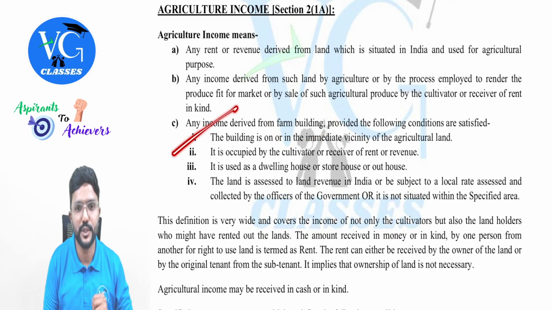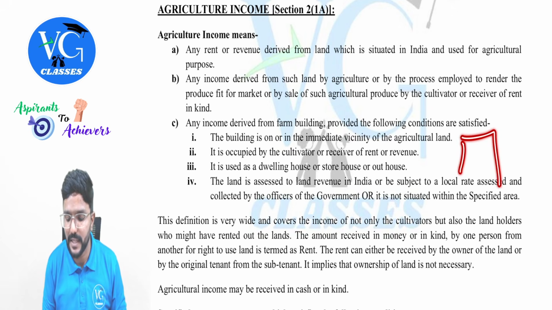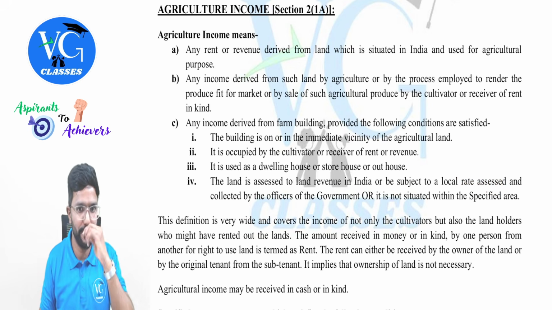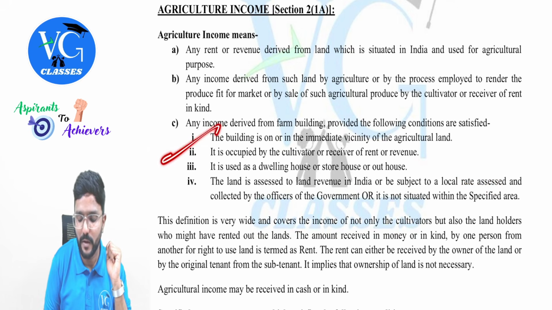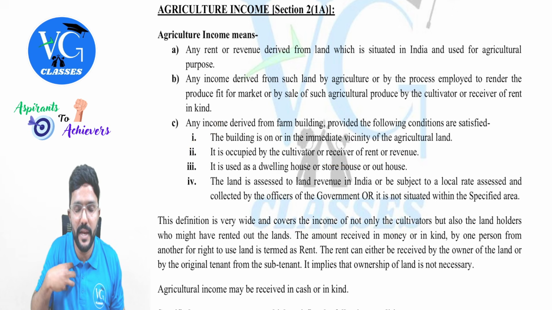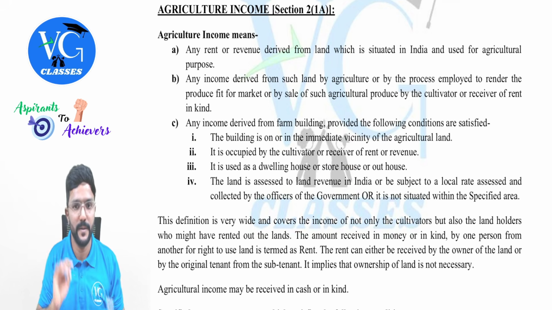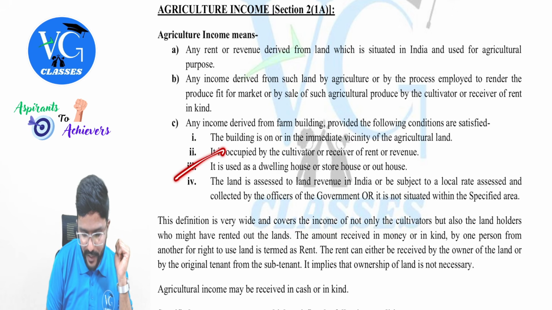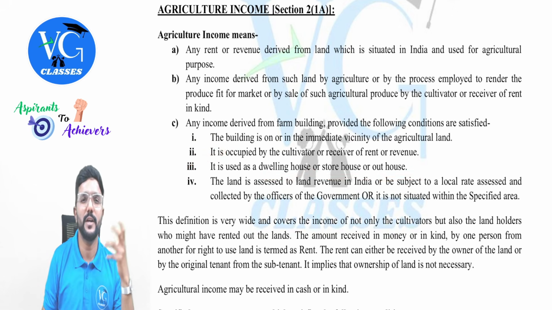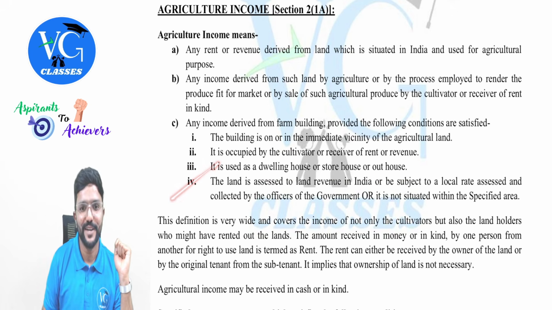What are the conditions? First one, the building is on or in the immediate vicinity of the agriculture land. For example, if this is the agriculture land, guys, the building has to be within the agriculture land or next to the agriculture land. It should not be far away. Next, it should be occupied by the cultivator or receiver of rent or revenue. For example, I am the owner. The building has to be occupied by me, or if I let out the land along with the building to you, it should be occupied by you. Either of us. Next, it should be used as a dwelling house or storehouse or outhouse in order to store my crops or agricultural equipments and all.